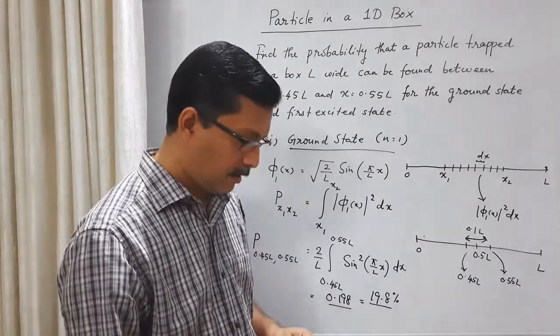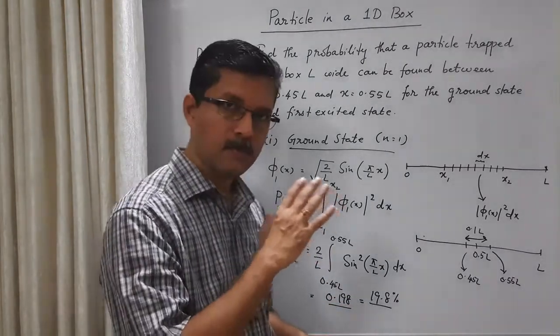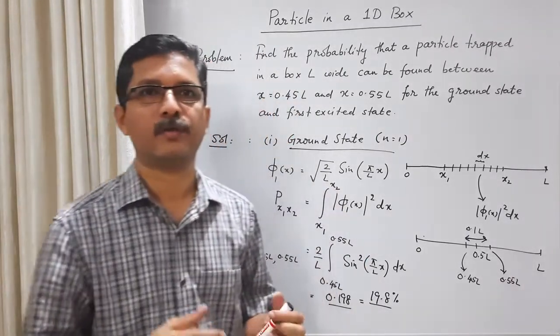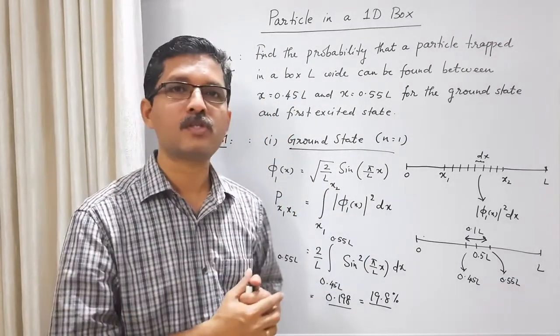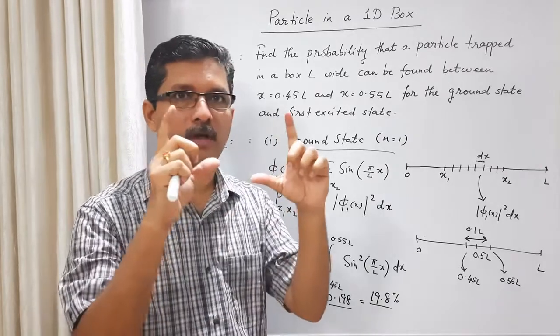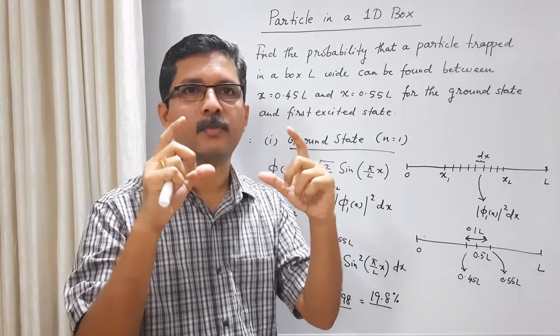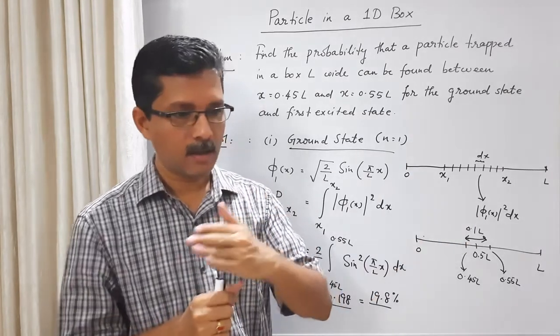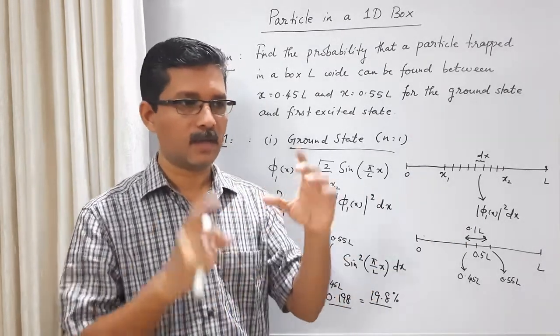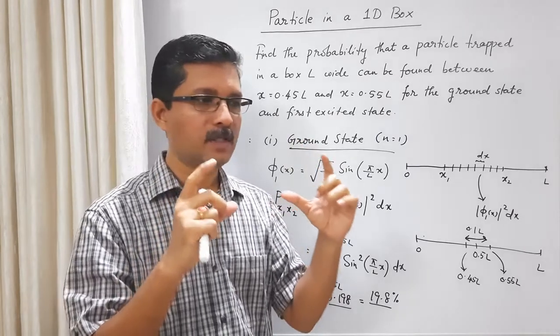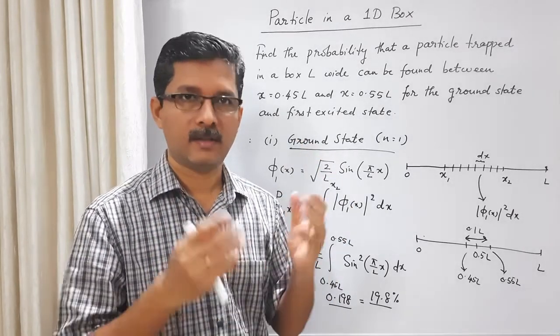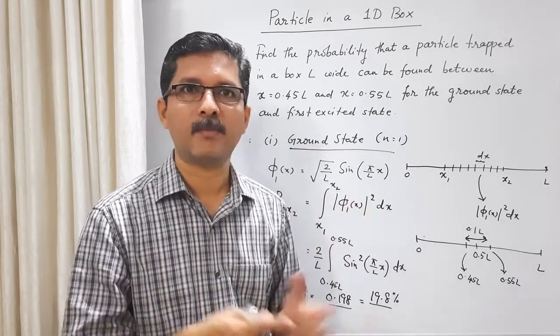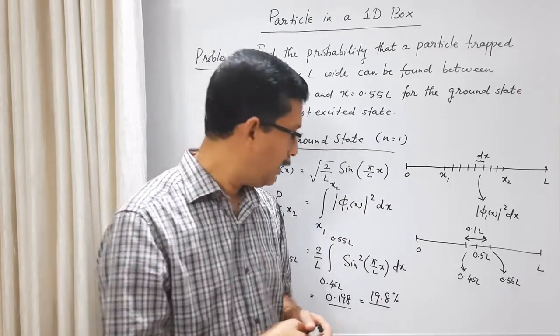Suppose the particle is in the ground state and you try to measure its position by taking photographs continuously. The particle is moving from 0 to L, L to 0, 0 to L, and you keep clicking. Suppose you take 100 photographs, and let's assume that each photograph is a measurement of the position of the particle.